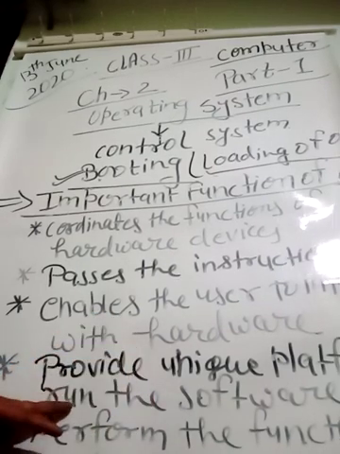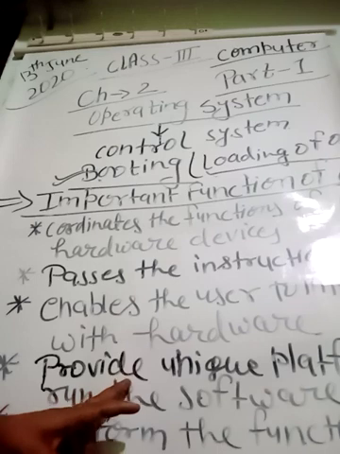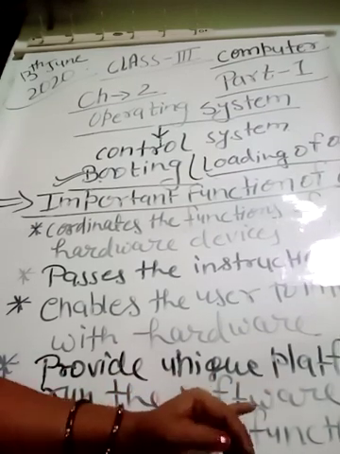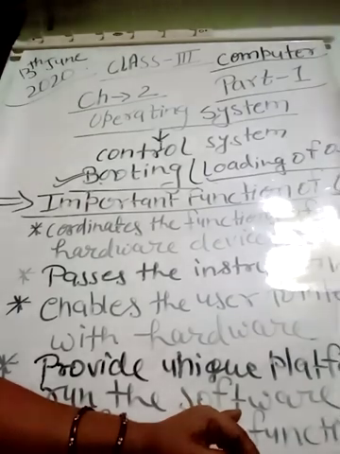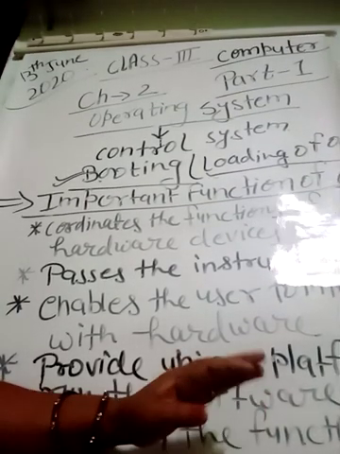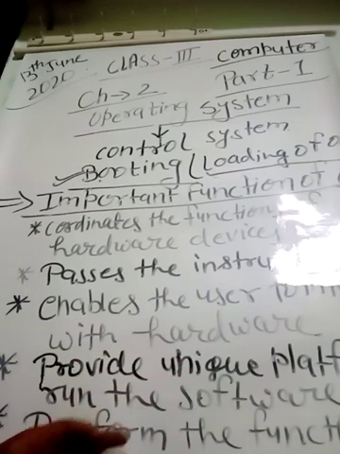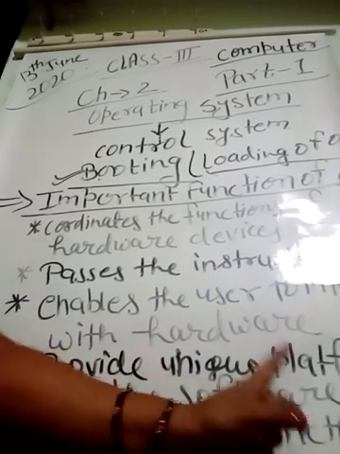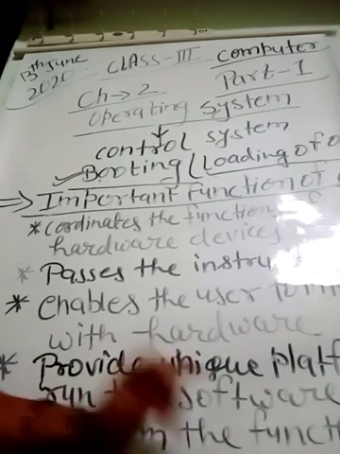The number 4 important function, it provides a unique platform to run the software. As we know, software is a set of programs, and each program needs some time to run or execute. So operating system provides a unique platform to run the software.